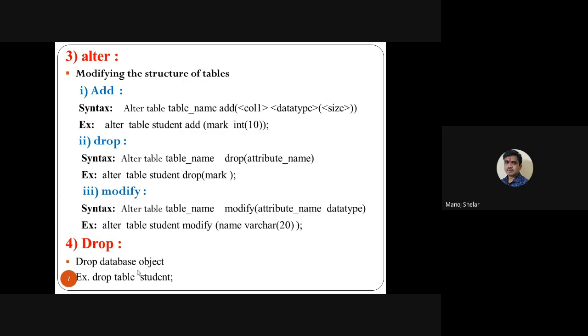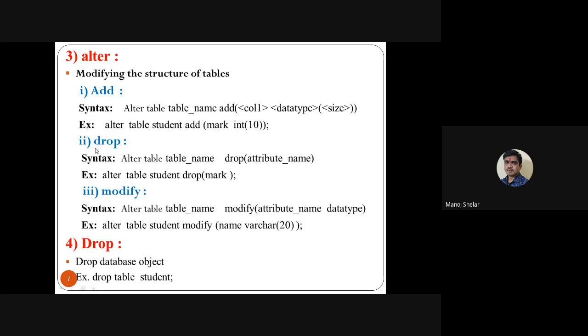Add means add a new attribute in an existing table. So use the add option of the alter command. The simple syntax of the alter command is: alter table student add mark integer 10. Here mark is an attribute and integer 10. Using this syntax, add new attribute mark in existing table student. This is simple, very easy.